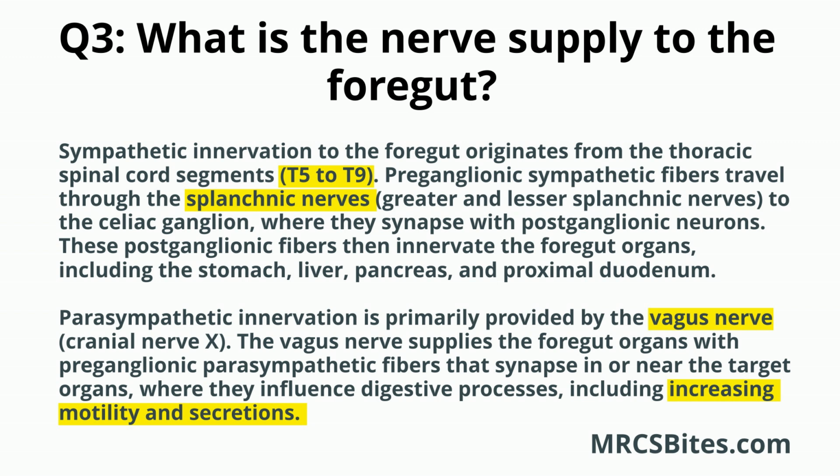Parasympathetic innervation is primarily provided by the vagus nerve, cranial nerve 10. The vagus nerve supplies the foregut organs with preganglionic parasympathetic fibers that synapse in or near the target organs, where they influence digestive processes, including increasing motility and secretions.